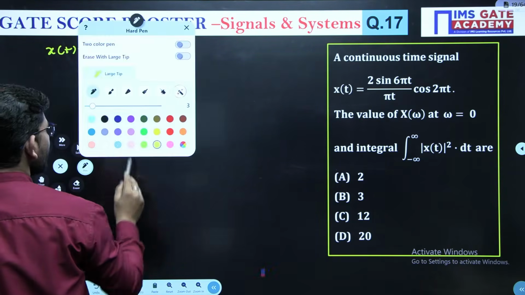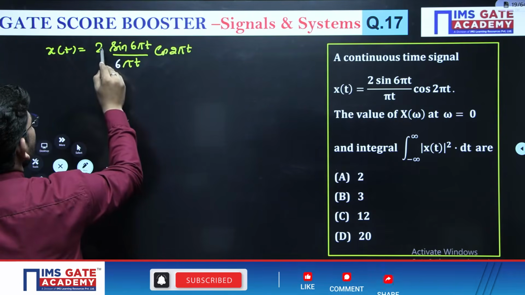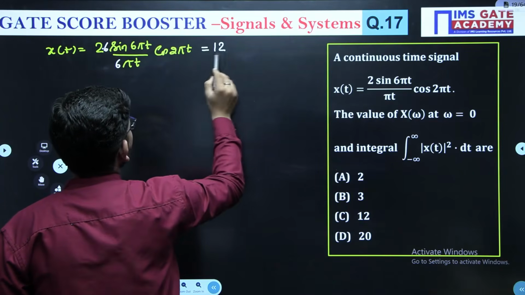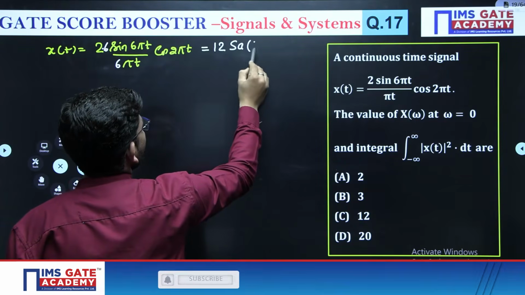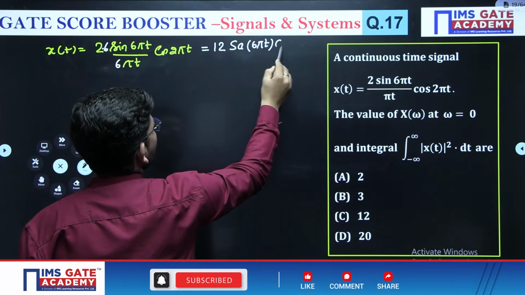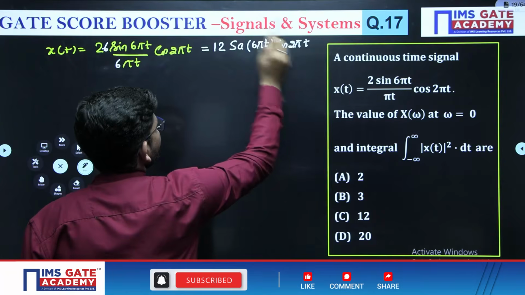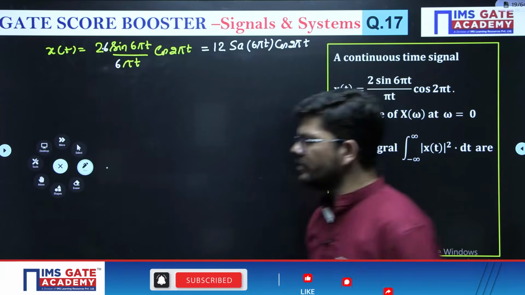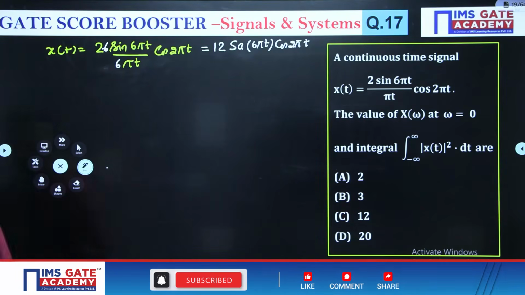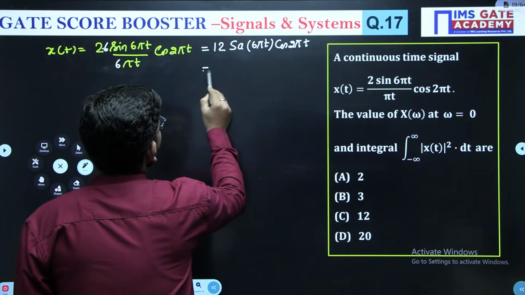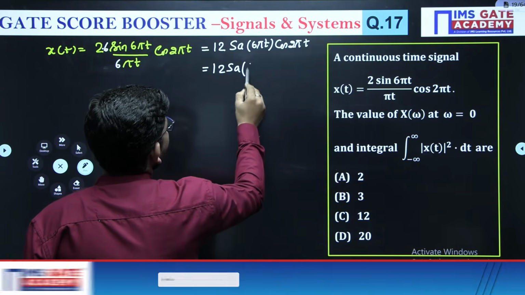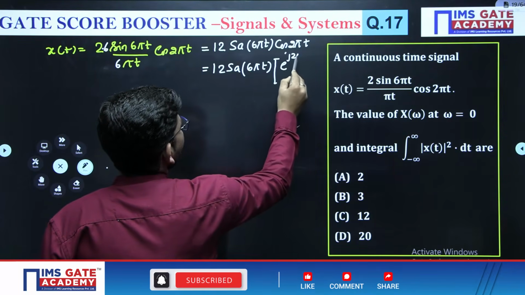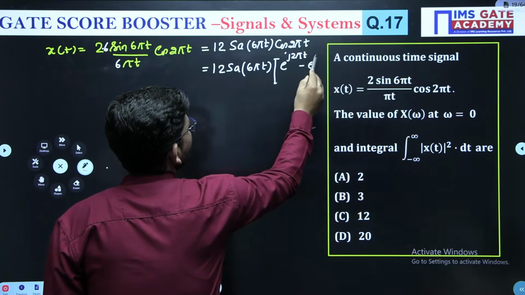So what you can do is multiply and divide by 6, then it will become 12, and sine 6 pi t upon 6 pi t will be sample 6 pi t, into cos 2 pi t. Right? This is how we can write this signal. After that, again the same thing: wherever we see sine and cosine, the first thing we have to do is expand them into their exponential formula.